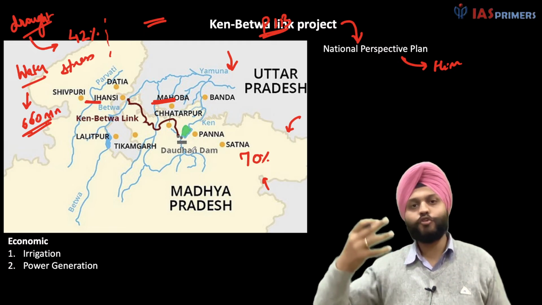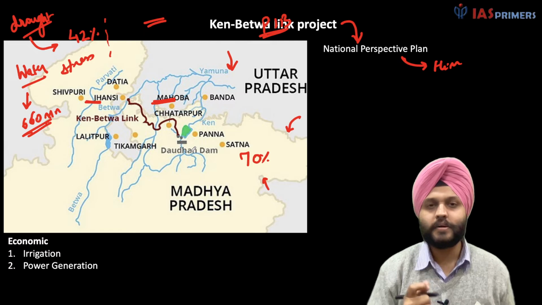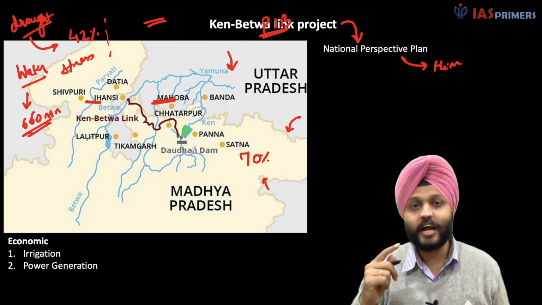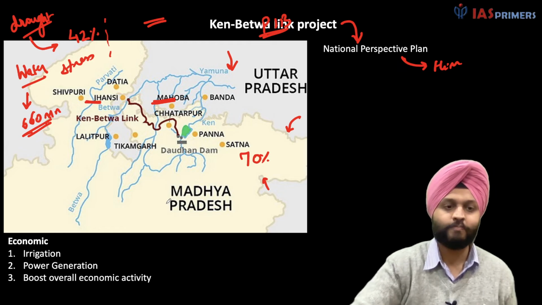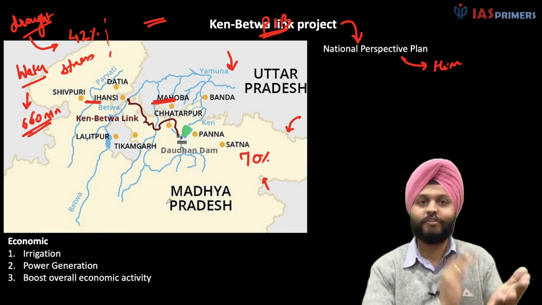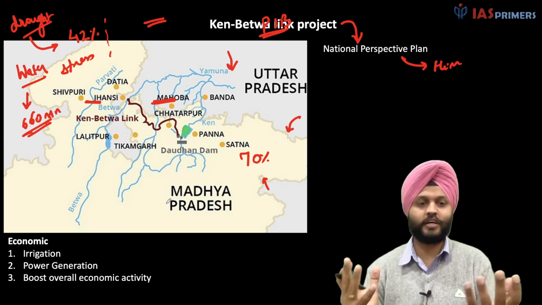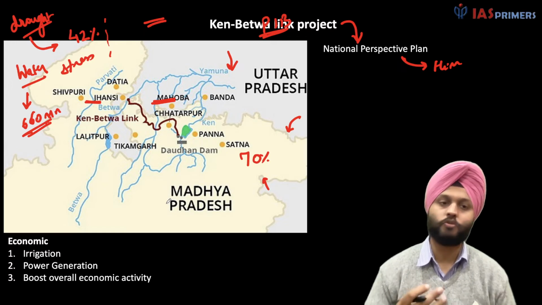And yes, if you make a dam and you navigate the water through various areas, you can run a turbine with that, and that will help create electricity. So power generation would take place. And logically, if you provide livelihood and electricity, that would mean better economic activities. It will boost economic activity.